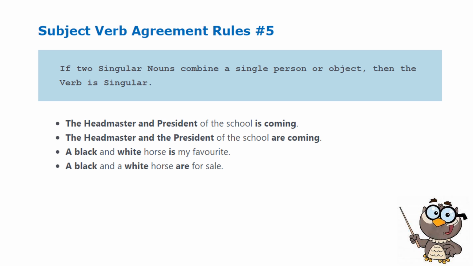I hope you see the difference between the first example and the second example with the use of the article the. That means the use of the article the gives you the hint that the person is a different person from the first subject mentioned.